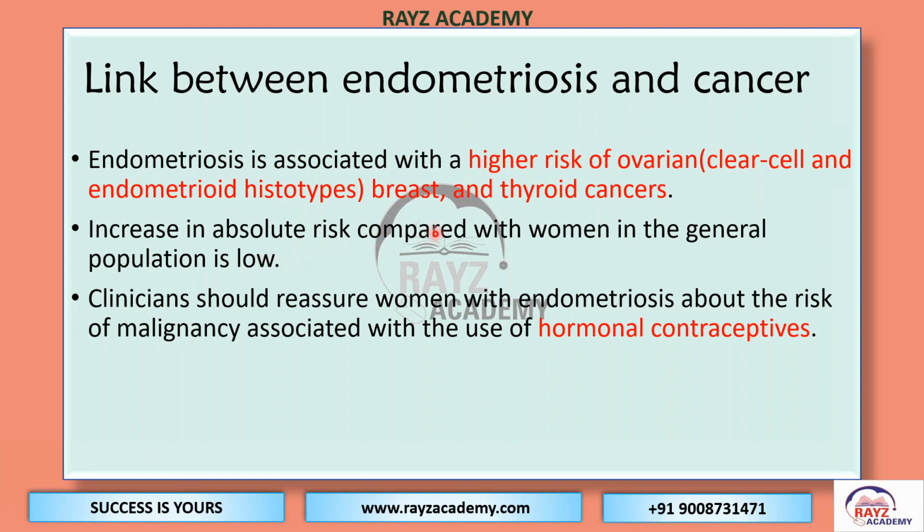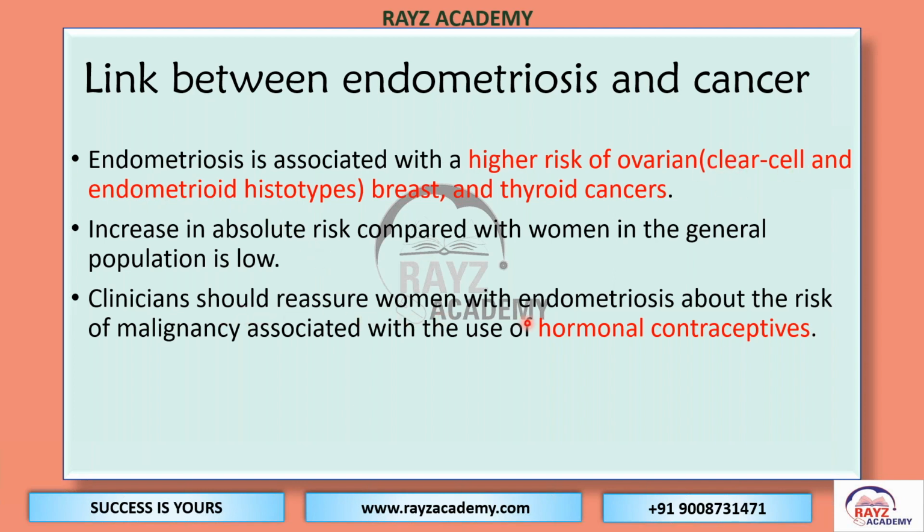The increase in absolute risk compared with women in the general population is low. So we have to explain this to the women as well. But if the question comes, does it increase the risk? Yes, it increases the risk of ovarian, breast, and thyroid. And in ovarian, particularly clear cell and endometrioid subtype. Most common is clear cell.